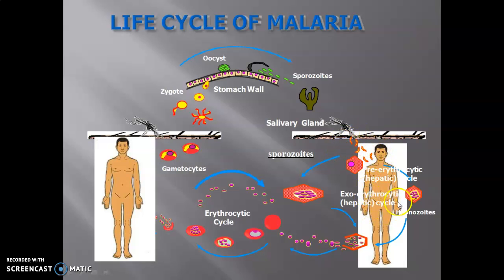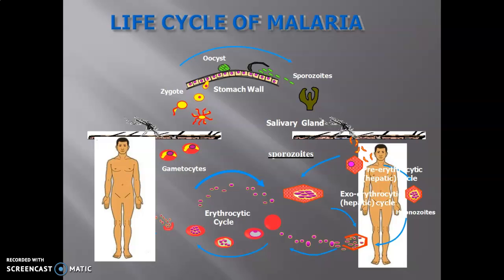It travels for half an hour in the body of the human being, and then it moves towards the hepatic cells, that is liver cells, and it invades, it infects the liver. It uses liver cell material as food material, and there it performs its initial asexual reproductive stages.